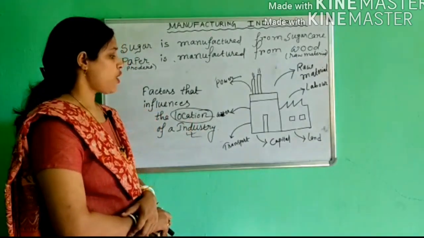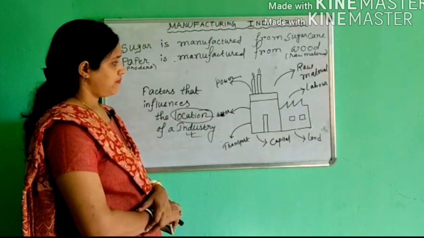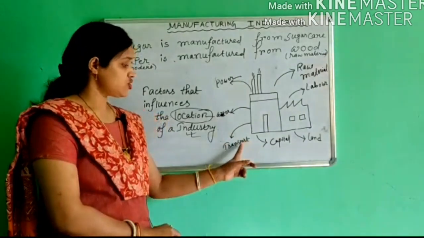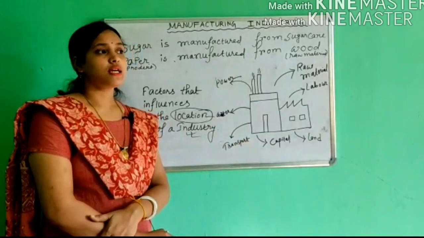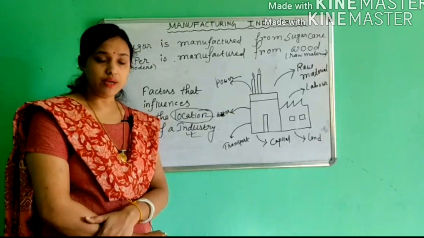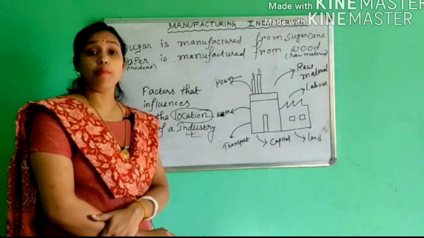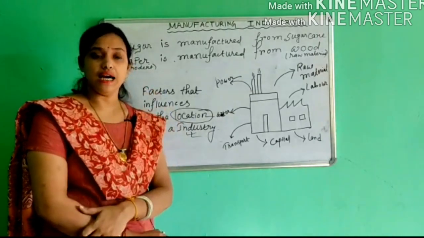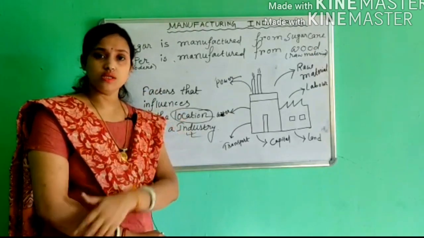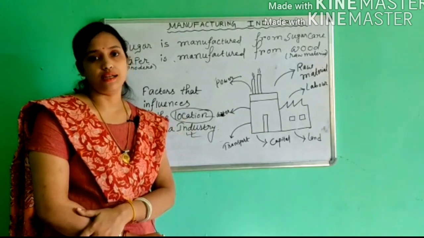Our next point is transport. I am giving you one example, then you will understand this point in a better way. For example, the development of railways in India connecting the port towns with hinterlands.